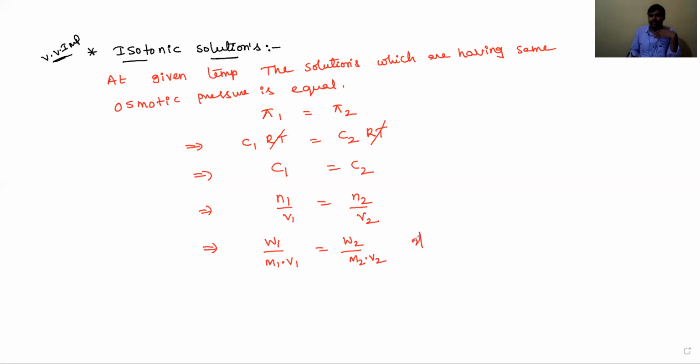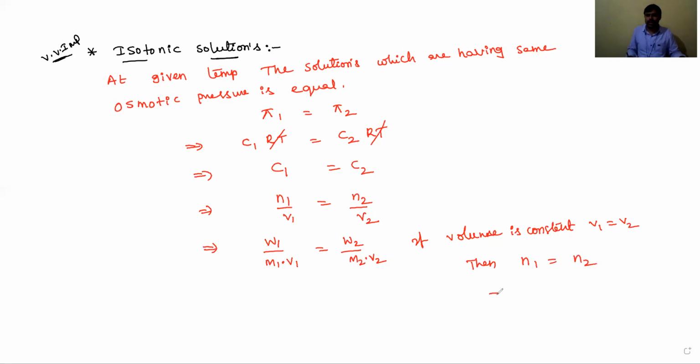If the volume is constant, then V1 is equal to V2. Then what happens, dear students? The number of moles will be equal, so n1 is equal to n2.